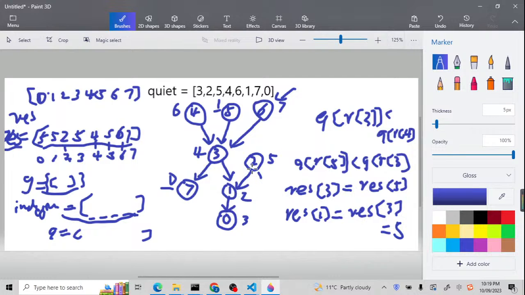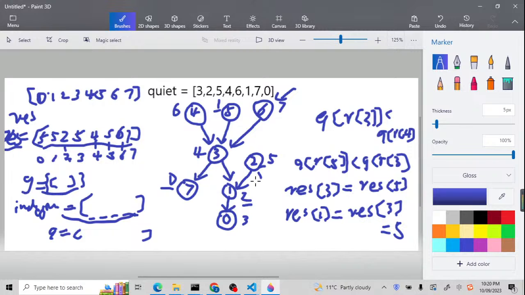Normally, we already put this inside the queue. If we pop it out from the queue, it means we got a person 2, and its quiet value is 5. And here we have a person 1, and its quiet value is 2. As you can see, the quiet value of person 1 is less than the quiet value of person 2. It means we don't need to update.